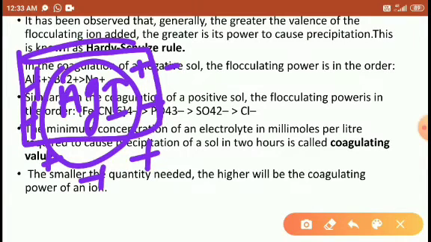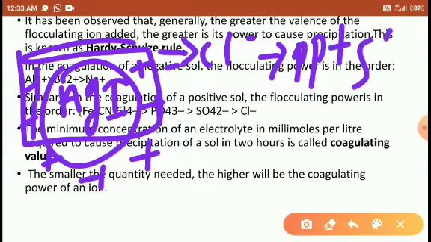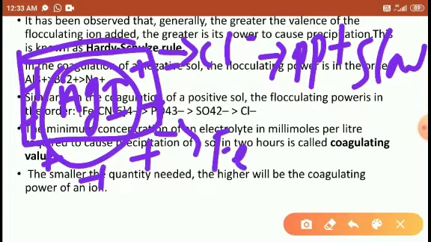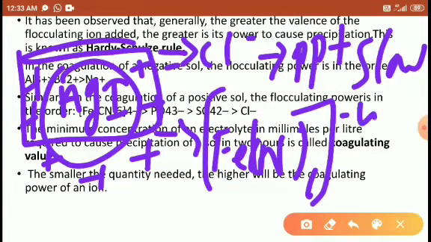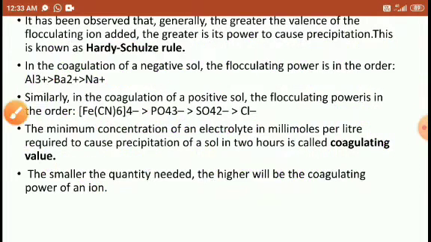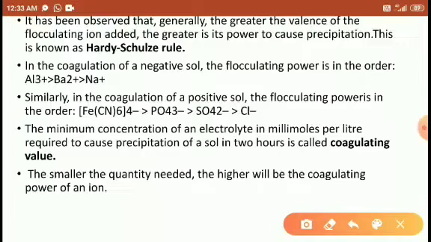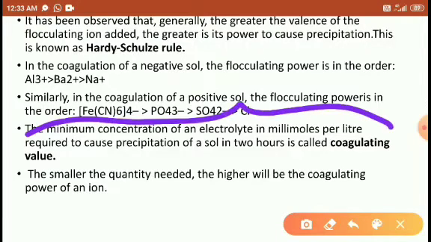If you add the Cl minus, then precipitation occurs in a very slow manner. If you add the Fe(CN)6 4 minus, the precipitation is fast. Right, friends? Understood?